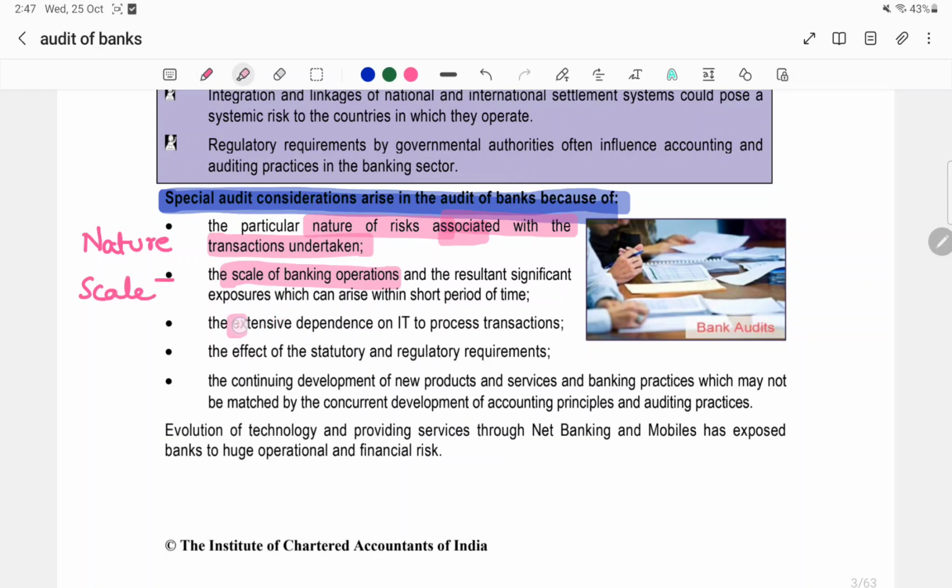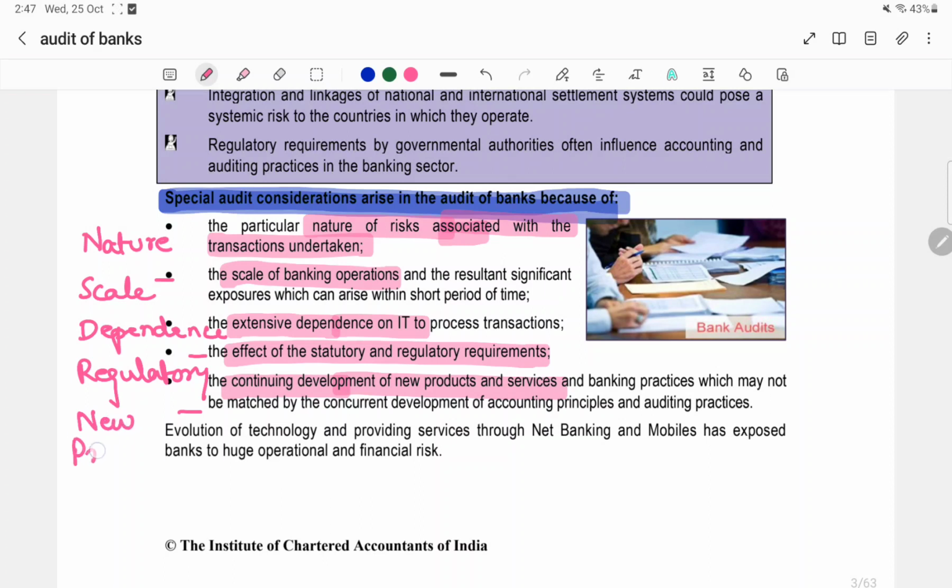Next, there is extensive dependence on IT. So the keyword is dependence. Then in the next point, there is the effect of statutory and regulatory requirements. So the keyword is regulatory requirements. Now the next point is about the continuing development of new products and services. So the keyword will be new products and services.